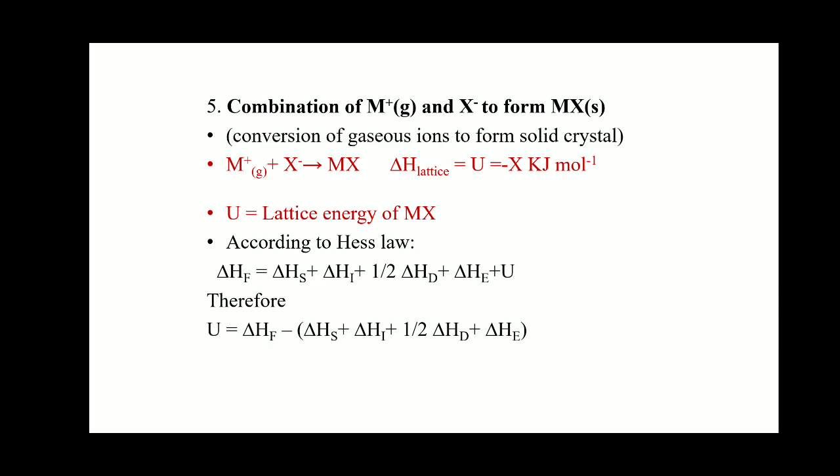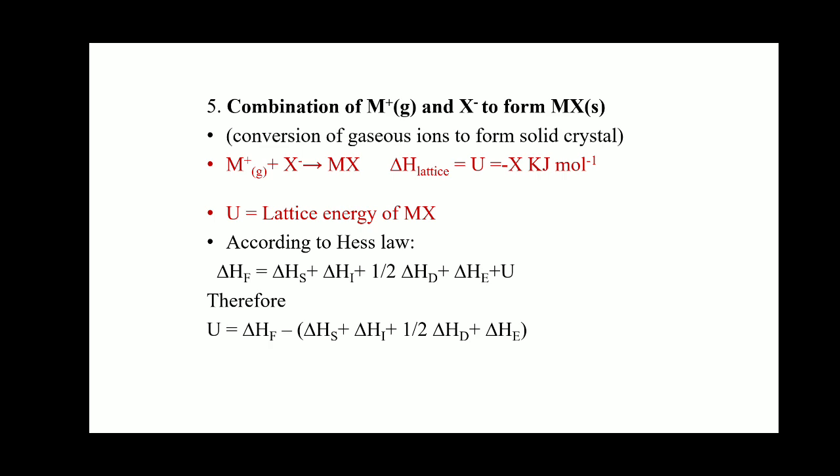So according to Hess's law, if a product is formed by a number of routes, then the heat of formation by the direct method, when the reactants combine to form products, that is delta Hf, is equal to the sum of the enthalpies of the product formed by alternative methods.